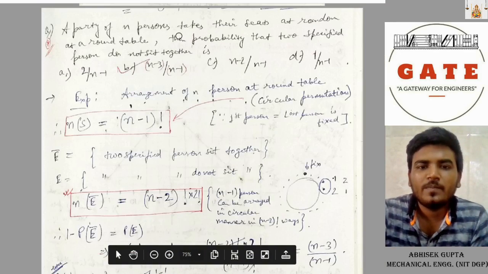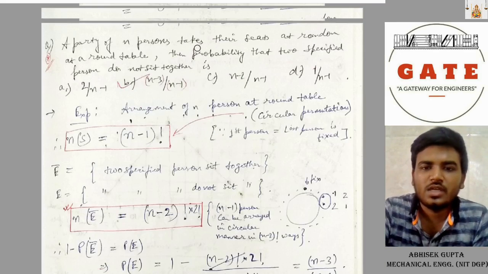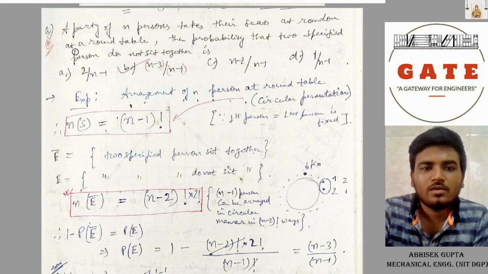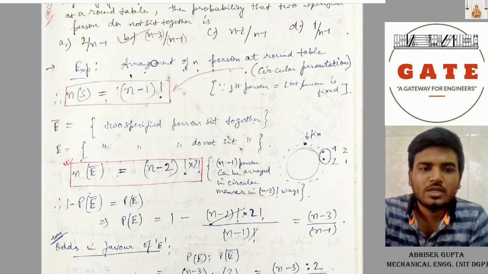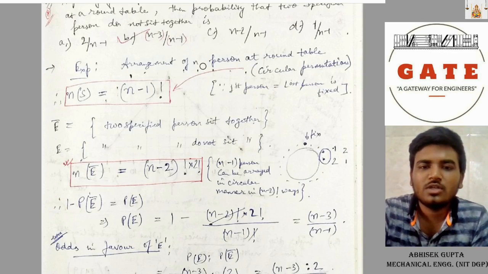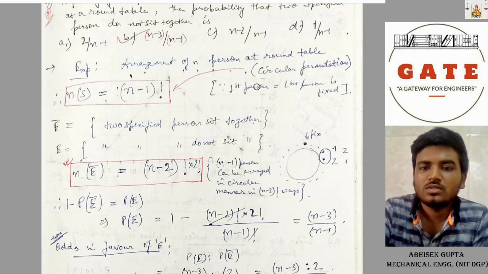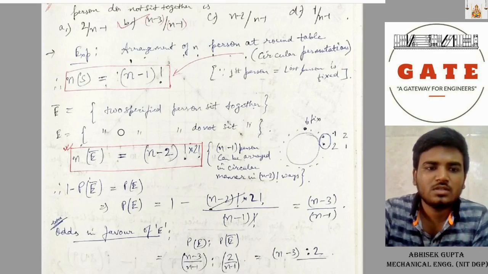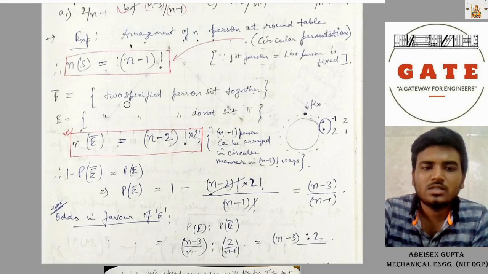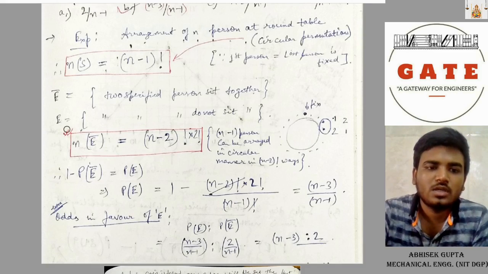A party of n persons takes their seats at random at a round table. Then the probability that two specified persons do not sit together is. See, your experiment is the arrangement of n persons at a round table. So n(S) is (n − 1)!, circular permutation, since the first person is fixed. E bar is the two specified persons sit together, and E is two specified persons do not sit together.